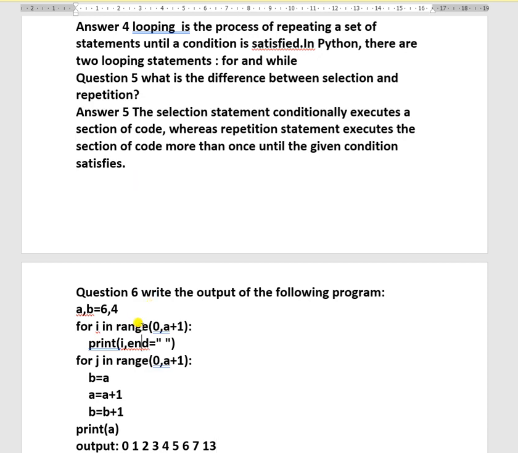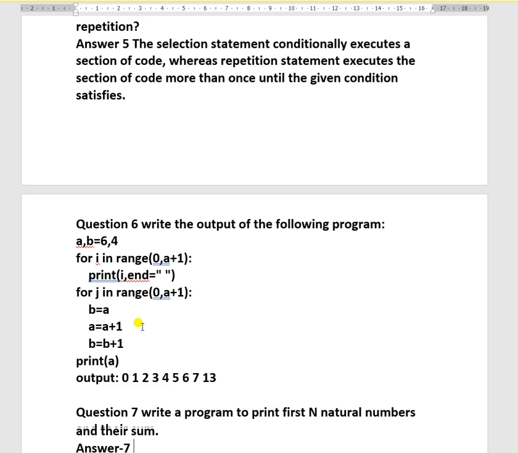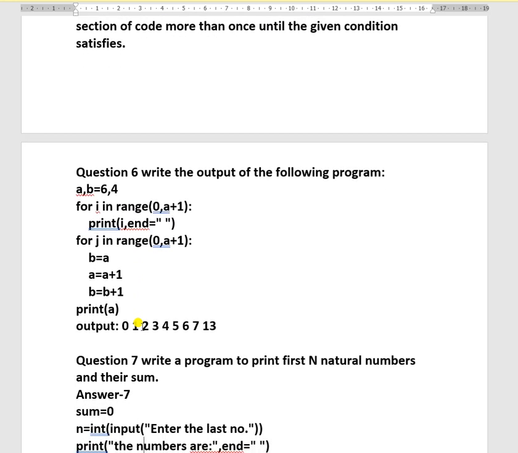Now here is your question number 6. In this you have to find the output. So read the question carefully and find the output. So here is the answer: 0, 1, 2, 3, 4, 4, 5, 6, 7 and last 13.